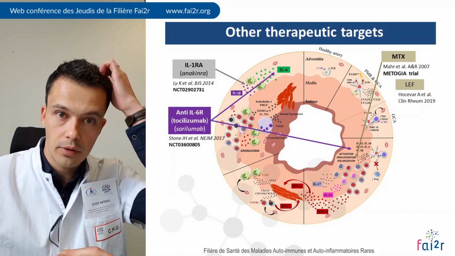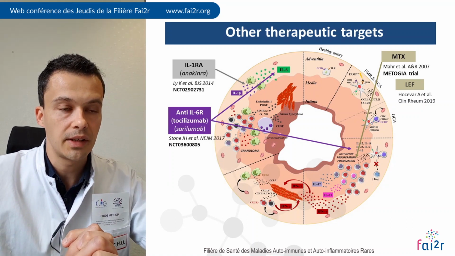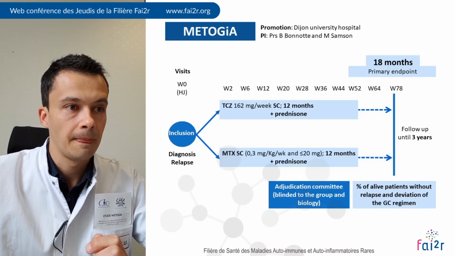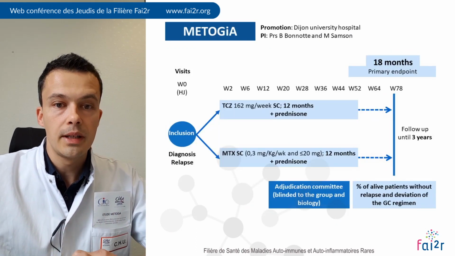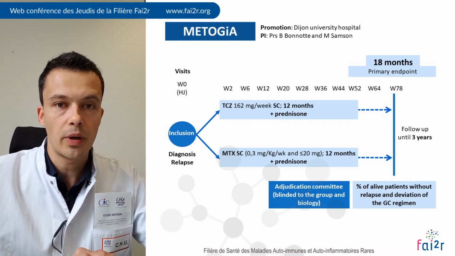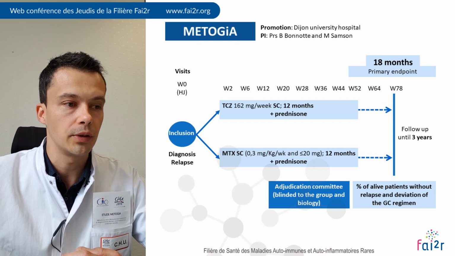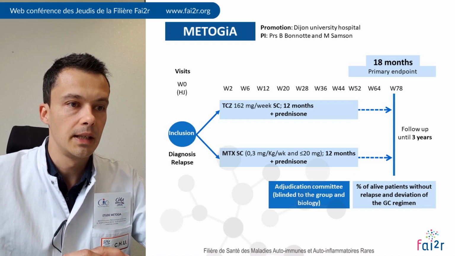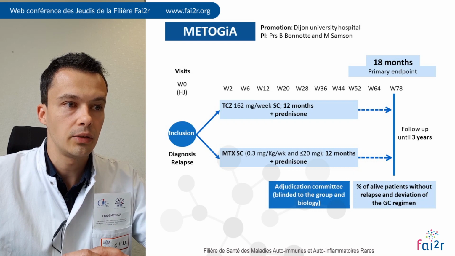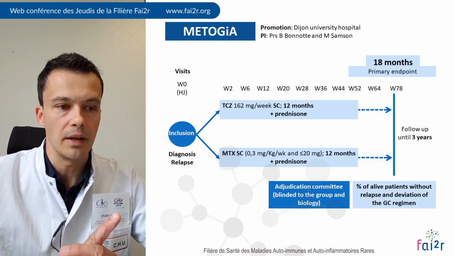You can also try to use older DMARDs such as methotrexate, and we are currently conducting in France a randomized controlled trial comparing 1 year of subcutaneous treatment with tocilizumab to 1 year of subcutaneous treatment with methotrexate in association with prednisone. It is a non-inferiority trial testing methotrexate in comparison with toci, and this trial is currently ongoing in France.